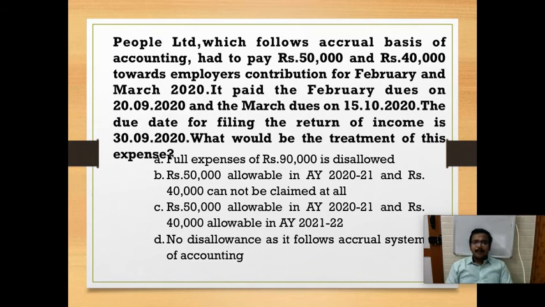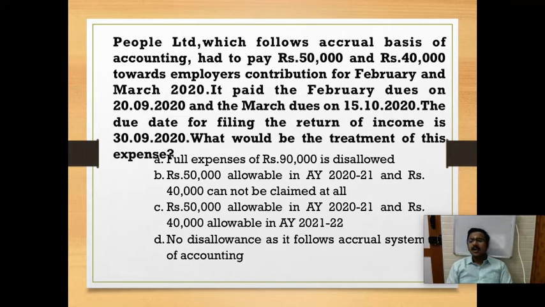People Limited, which follows the accrual basis of accounting, had to pay rupees 50,000 and 40,000 towards employees' contribution for February and March 2020. It paid the February dues on 29/2020 and the March dues on 15/10/2020. The due date for filing the return of income is 39/2020. What would be the treatment of the expense?